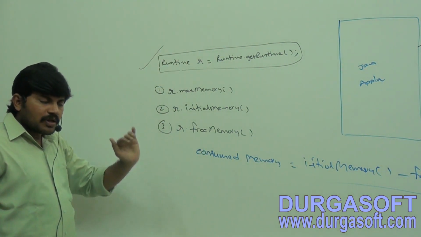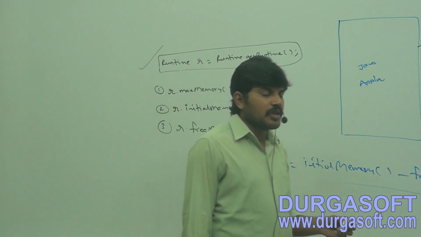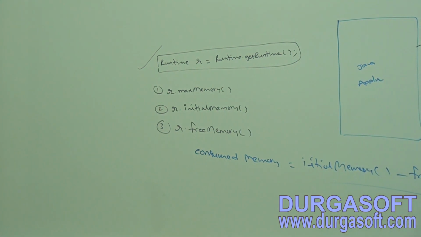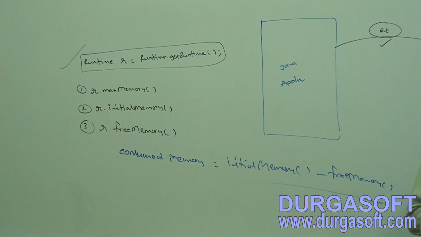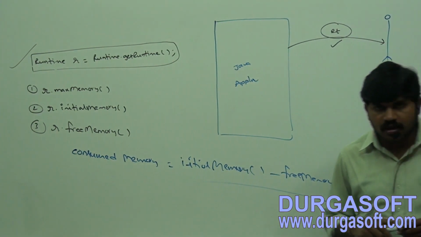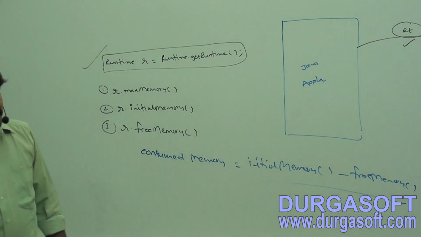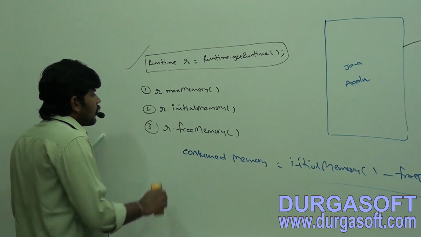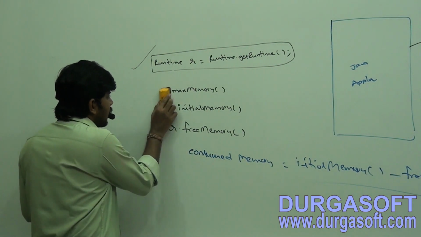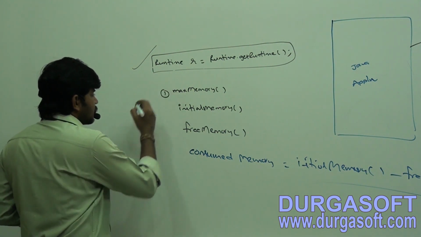Once we got the runtime object, we can call the following methods on that object.